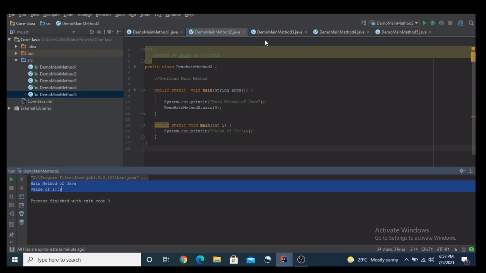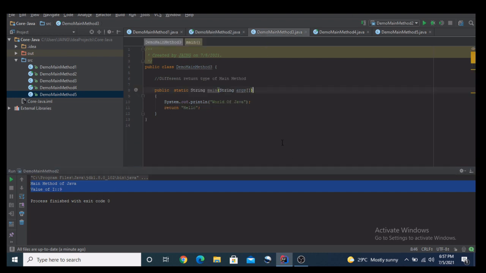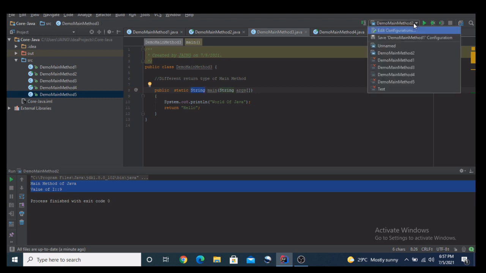Now let's move towards the third scenario. Here what I try to demonstrate is a different return type of the main method. We all know that the main method has a void return type. What will happen if I try to change the return type of the main method? So here again, let me execute this class.